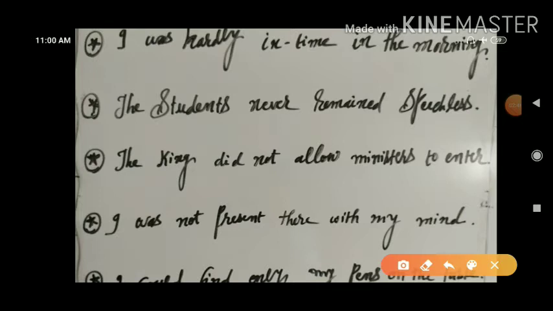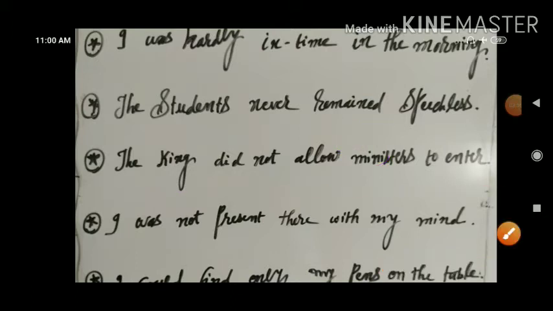Here I would like to enter one word, and that is any. The king did not allow any ministers to enter. This change you will keep it in your mind.